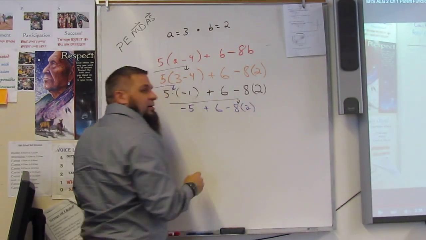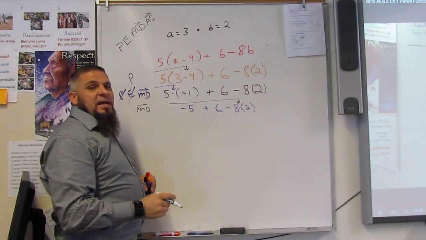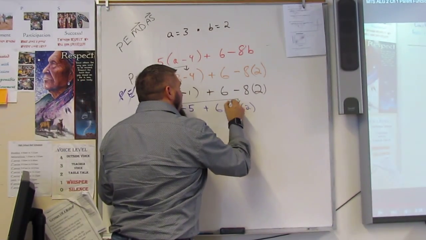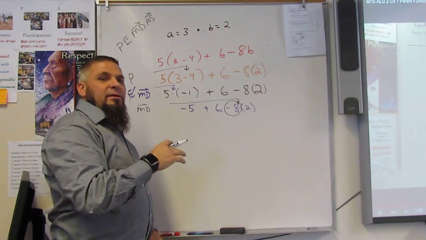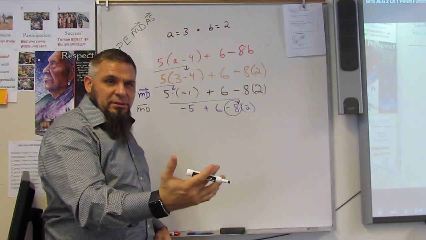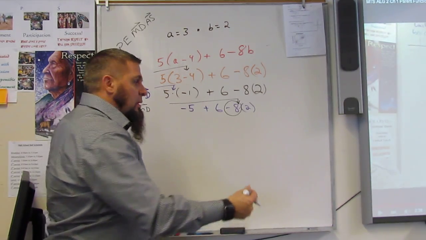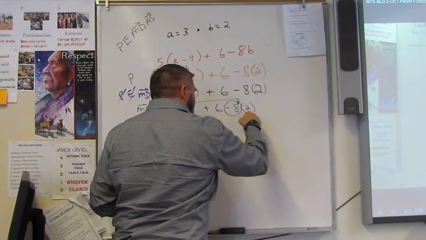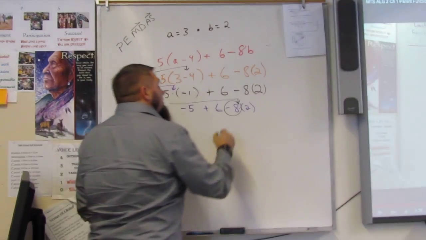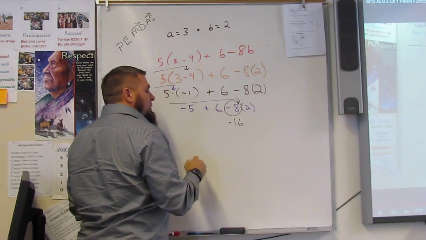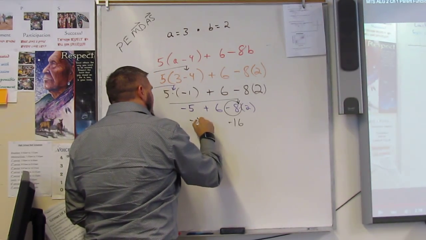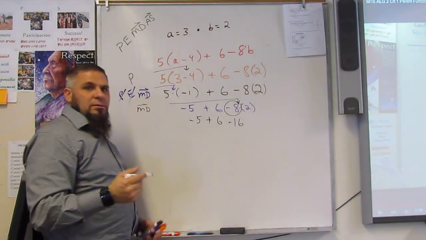Okay? Oh, right there. This one comes next. Negative 8 times 2. Right? Negative 8 times 2, which is negative 16, right? Then all of this just comes down. Minus 5 plus 6. Okay?